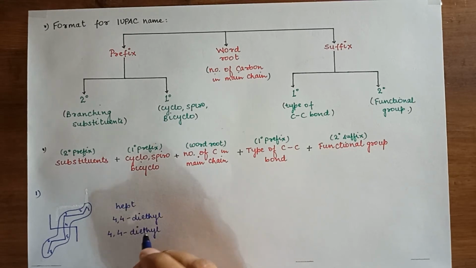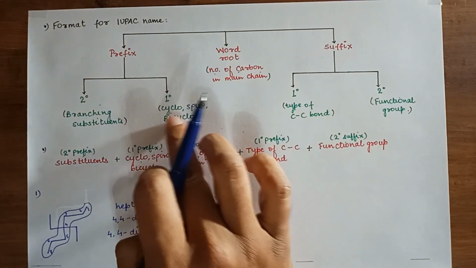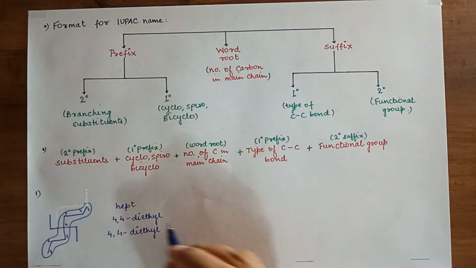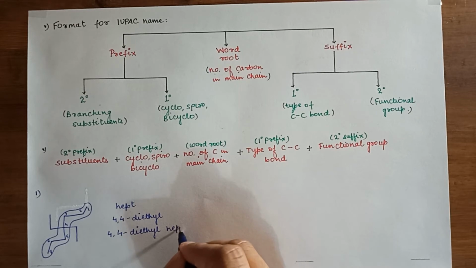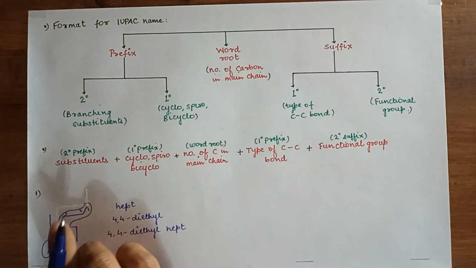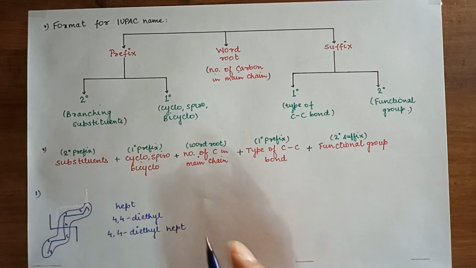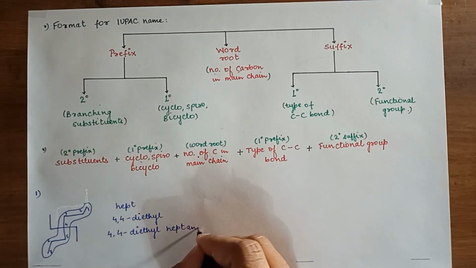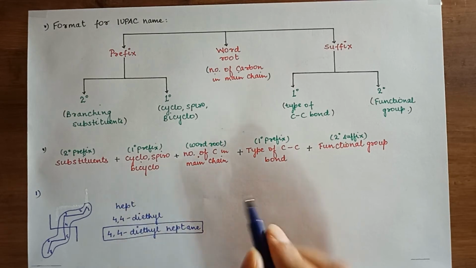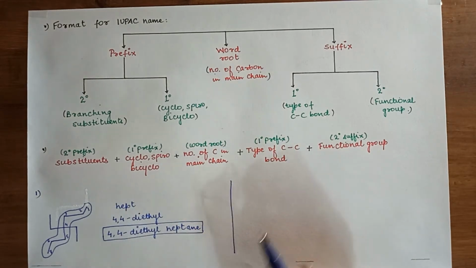Followed by, we don't have cyclo or spiro compound as we are dealing with simple alkanes. So word root is hept. Second, type of C-C bond, it is my single bond, that is alkane, so the word ane, and no functional group. So this is my final IUPAC name for this compound. Let us do the next example.